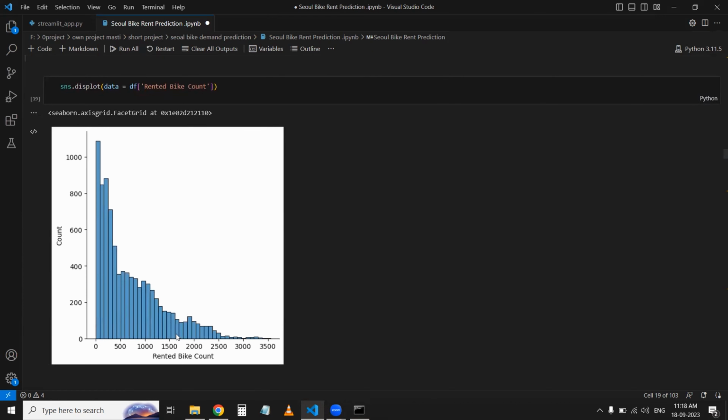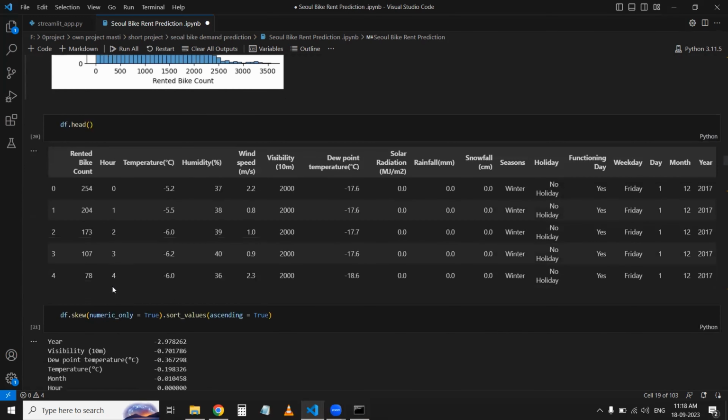Then after that I have seen the rented bike count, how many rented bikes are in demand. So I got the dist plot, and then again I have seen df dot head, so that I got a quick idea.